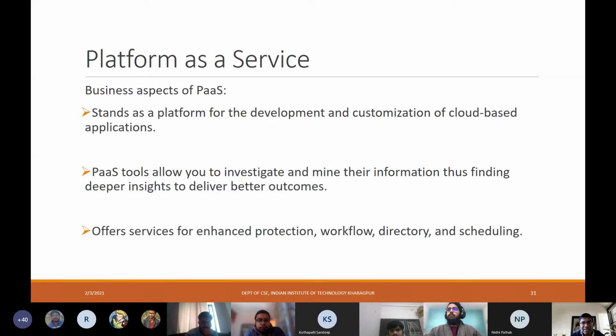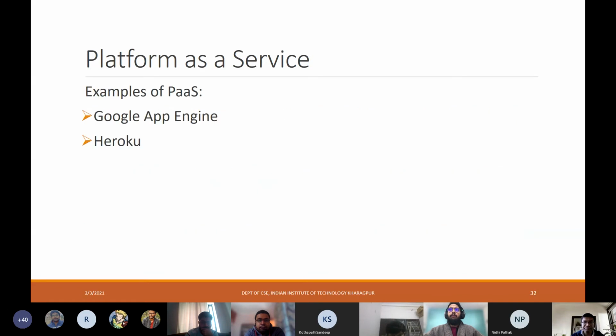PaaS also offers services for enhanced protection, workflow, directory, and scheduling. These are some of the different business perspectives of platform as a service. So you must have heard about these two: Google App Engine. How many of you have heard about Google App Engine?